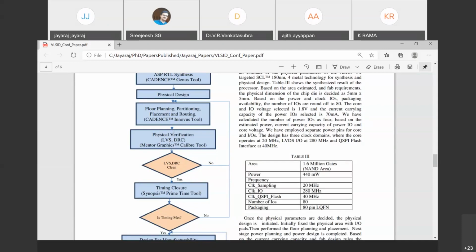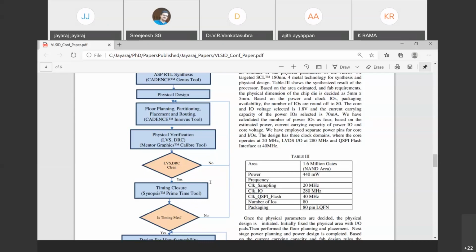Then we have to do physical verification. Once place and route is complete, we do LVS, that is layout versus schematic, and DRC. Mentor Graphics Calibre is the most commonly used tool. Once LVS and DRC are clean, good. If it is not clean, again you have to do the floor planning, placement, and routing.